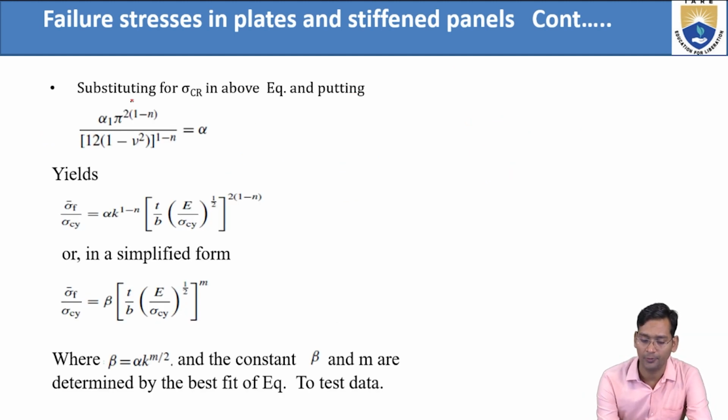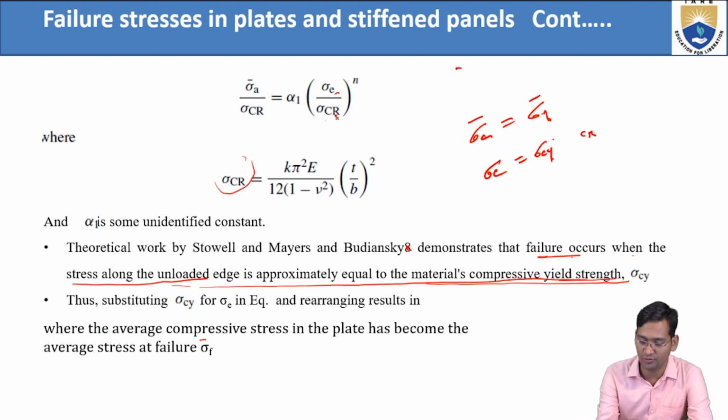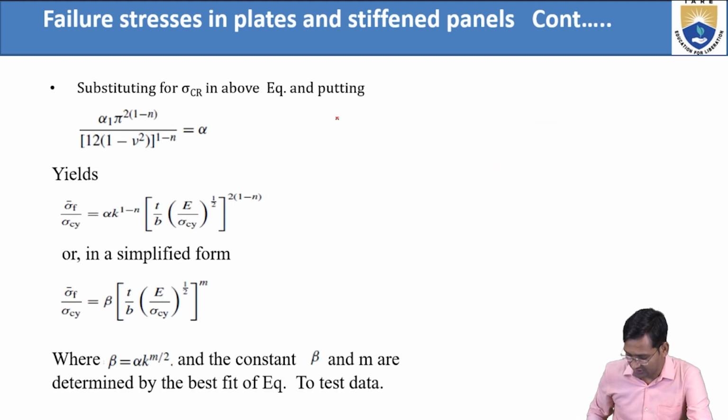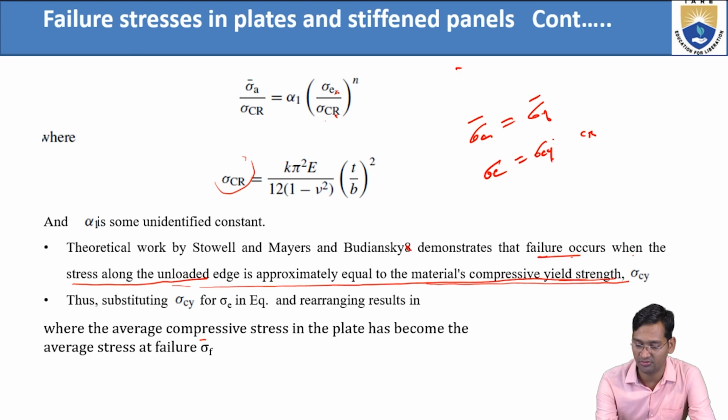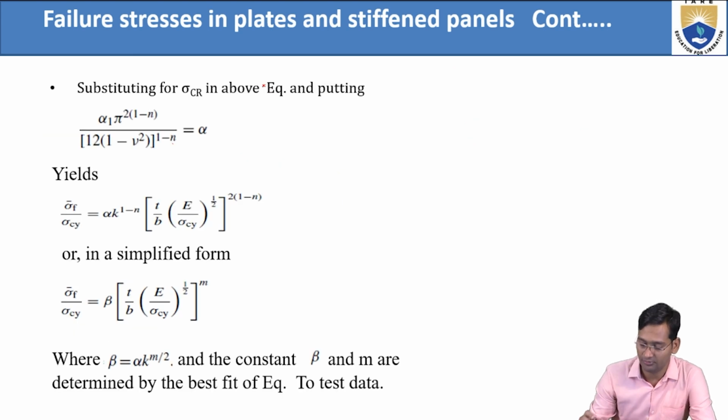So substituting for sigma CR in the above equation, and then after simplifying, what we'll get? Alpha equals alpha 1 pi square to the power 1 minus n, by 12 into 1 minus mu square to the power 1 minus n. Now this is the sigma value, sigma CR. After putting it here, sigma A becomes what?